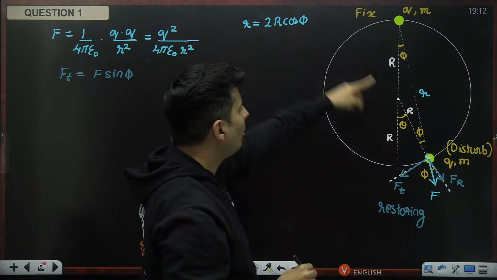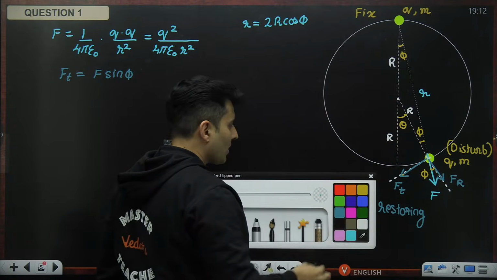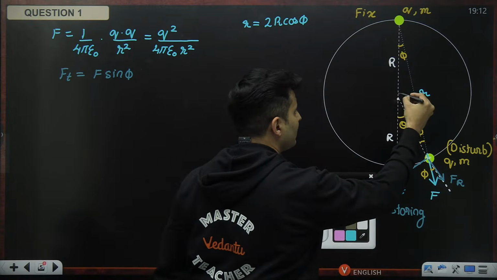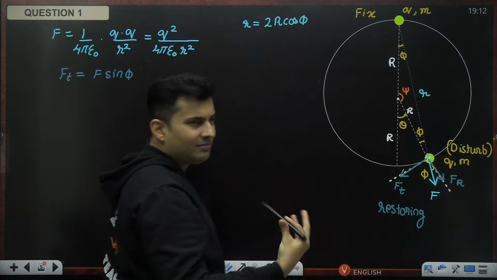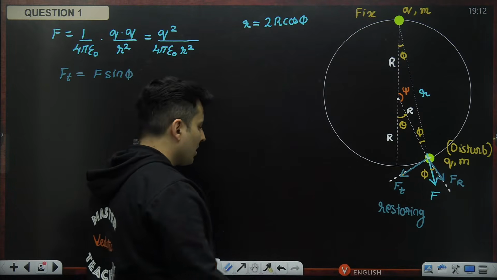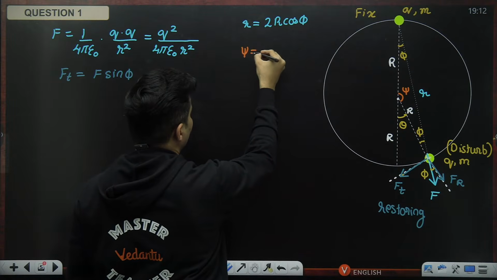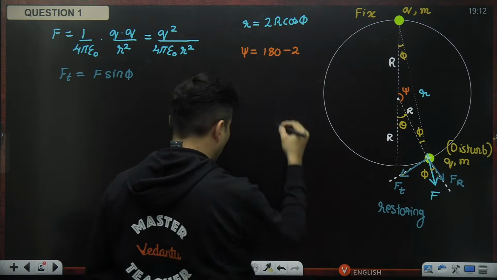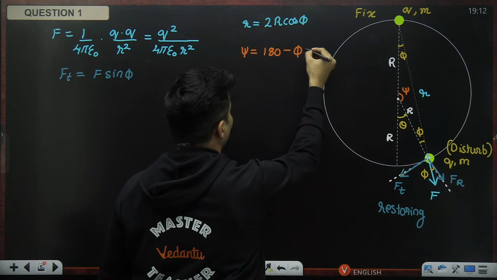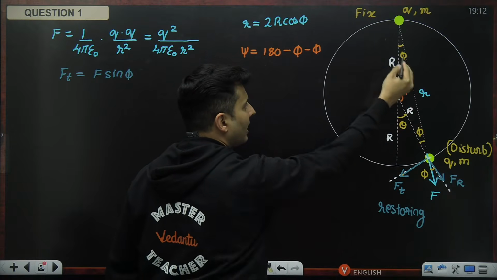That's one thing. Also, what is the relationship between phi and theta? For that, look at this particular angle. Maybe I will call it psi. This psi can be written as 180 minus 2 phi, because the sum of the angles in a triangle is 180 degrees.